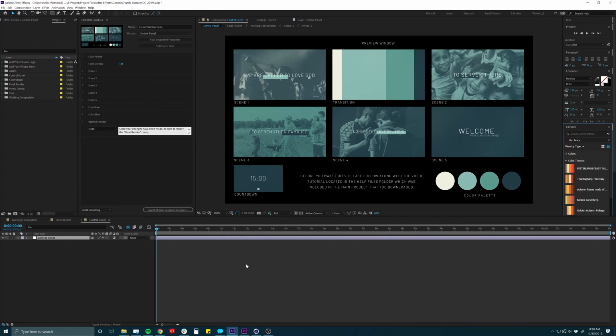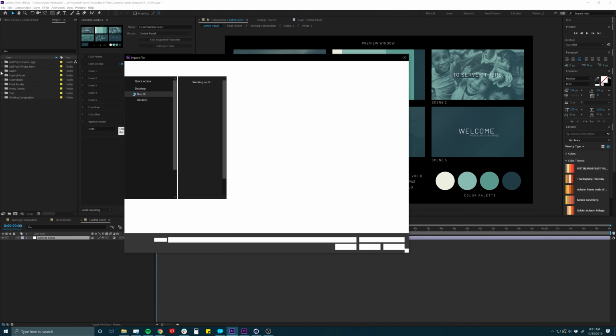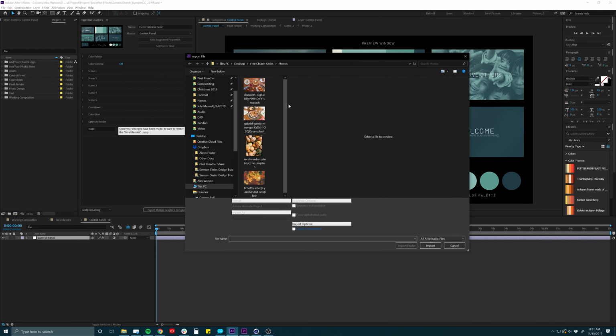All right, so once the project opens up, it's going to look a lot like this, and this is what's already set up in here. And now we can easily go in and start adding our photos. So what I want to do is go over here to the Project Manager window, click on Add Your Photos here. Then I can just hit Command I to import those, and I can find those photos which are right here.